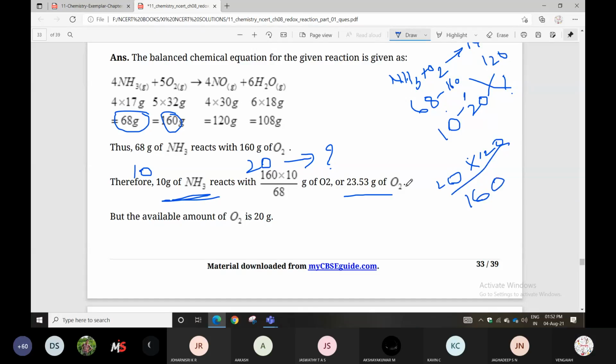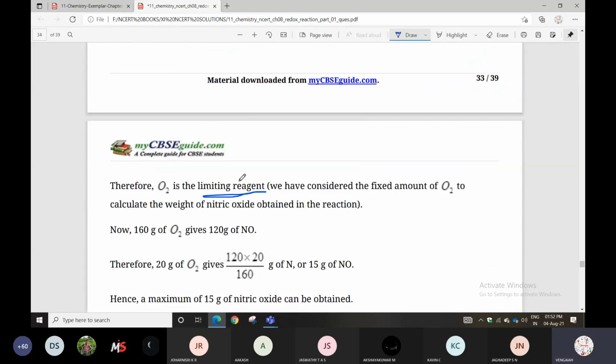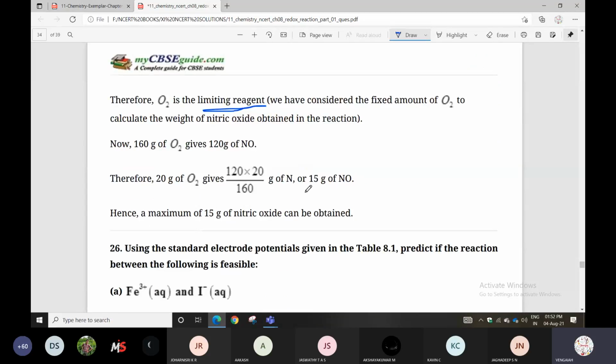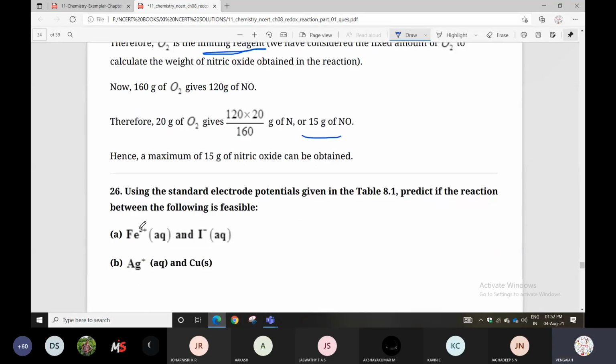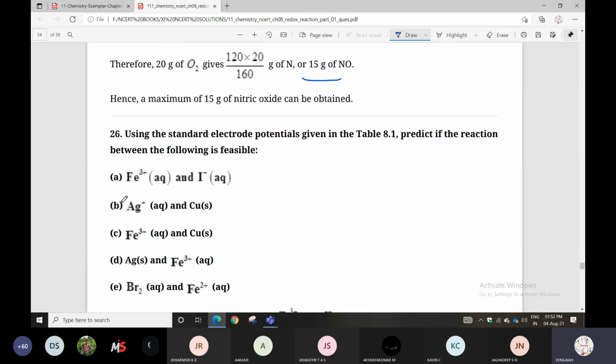That's all. Clear? So first you can check it, which is the balanced reaction. Then you can get only 15 grams of NO. So hence, maximum 15 grams of nitric oxide can be obtained. So how much nitric oxide will be produced? Clear? Yes, 15 grams of nitric oxide can be obtained. That's all. Next question. Understood question 25?